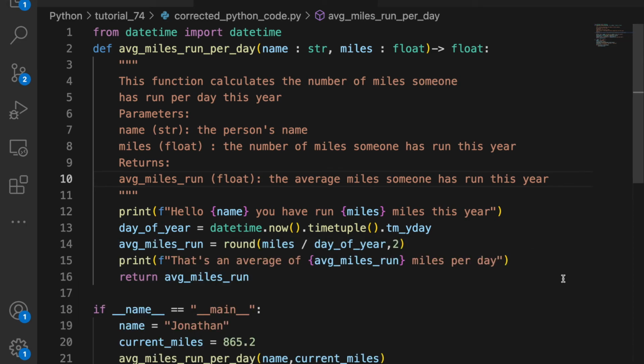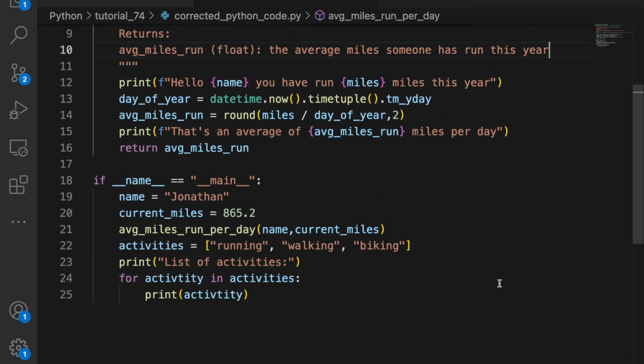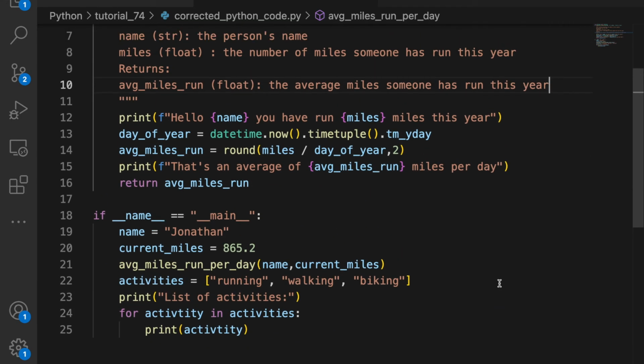And if you're looking at this code for the first time, average_miles_run_per_day, and it says right away this function calculates the number of miles that someone has run per day this year, you understand what it does, and you don't have to look through the code in order to figure out what to do. And looking at this code, it's a lot cleaner, and you don't have the complexity of a while loop at the bottom. It's just for activity in activities, productivity. This code is much cleaner than before and has solved 10 of the most common issues in Python coding.